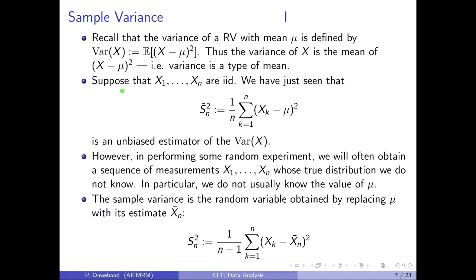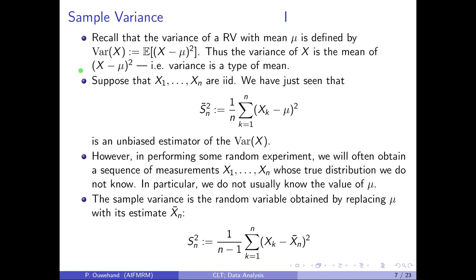Suppose now that X1 up to Xn are independent, identically distributed draws from the same distribution as X. In particular, all of them have the same mean mu. We've just seen that the sample mean of the Xk minus mu squareds, denoted here by s tilde squared n, is an unbiased estimator of the expectation of X minus mu squared. In particular, it's an unbiased estimator of the variance of X.